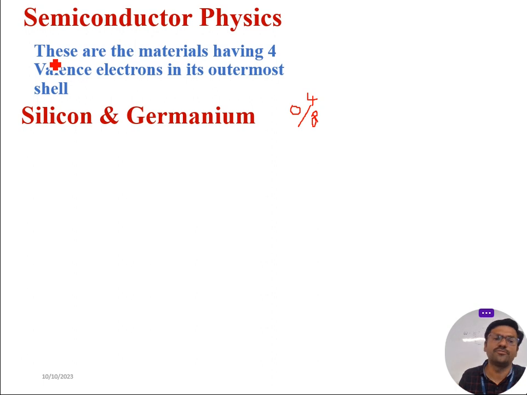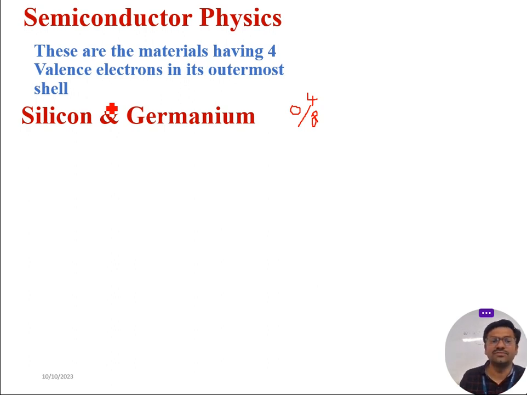Even though carbon has 4 valence electrons in its outermost orbit, its energy band gap is very high, more than 5 electron volts. So we do not consider carbon as a semiconductor material. Silicon and germanium are the best examples that we usually prefer for semiconductor material or semiconductor device construction.